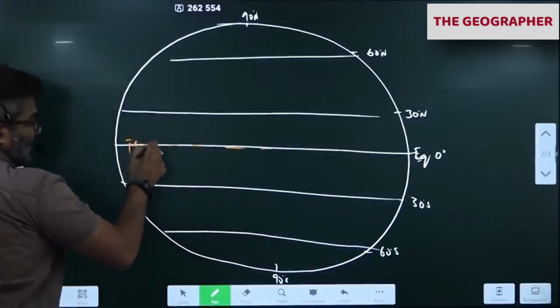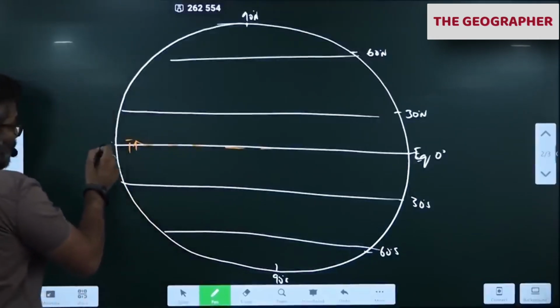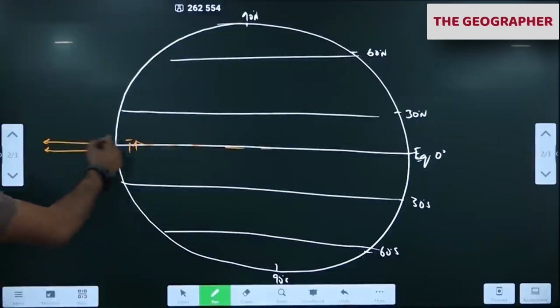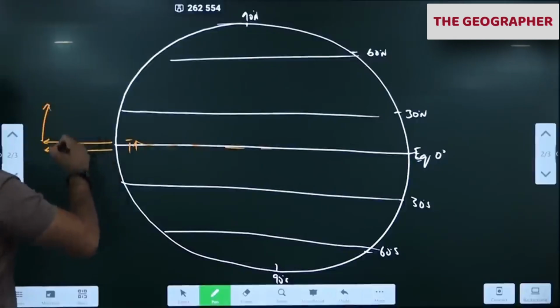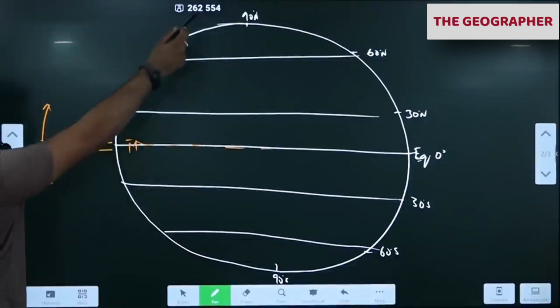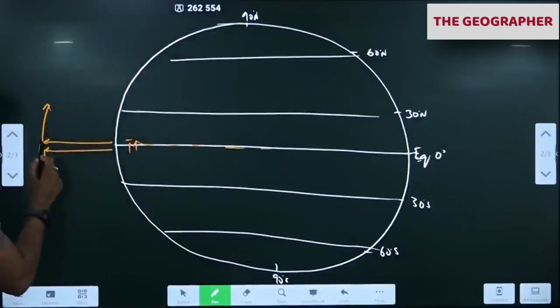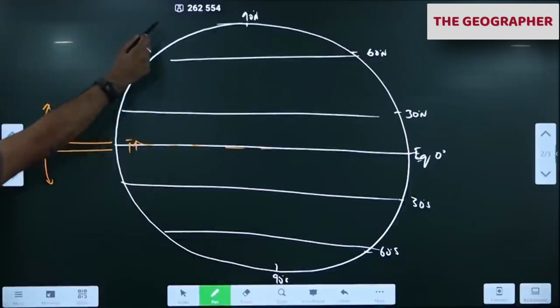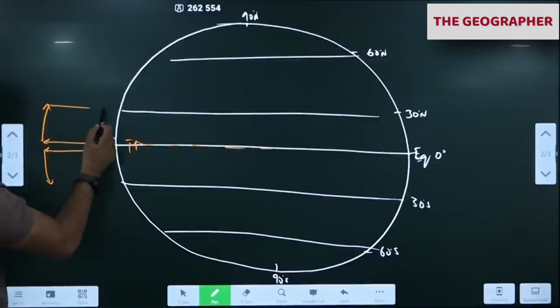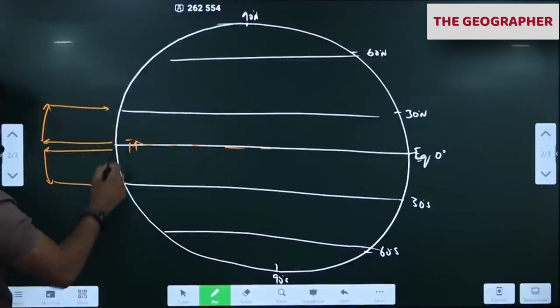Temperature increases here. Air becomes hot. Hot air goes up like this. Once the hot air goes up, what happens? It diverges here. As per George Hadley, this hot air goes up to the poles. But what happens now is, when this hot air diverges here, it cools here only. It doesn't have to go all the way there. It cools here, and when it cools, it sinks back in this subtropical region only.